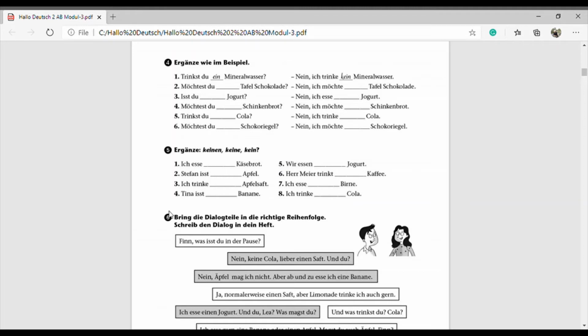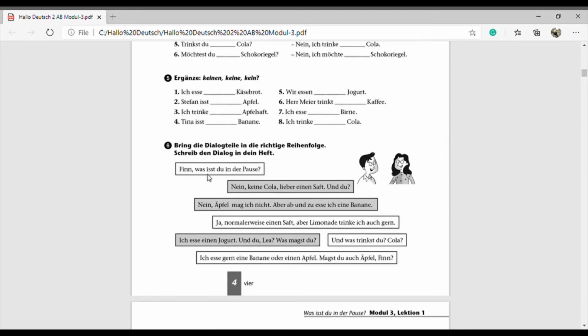Yeah. So bring the Dialogteile in die richtige Reihenfolge. That means we have to bring all the dialogues part in the correct order. Okay. So then schreib den Dialog in dein Heft, and then you have to write down the dialogue in your notebook. Okay. So for such kind of exercise, what we have to do, so first go through all the sentences and then try to arrange it according to their sequence, the correct sequence.